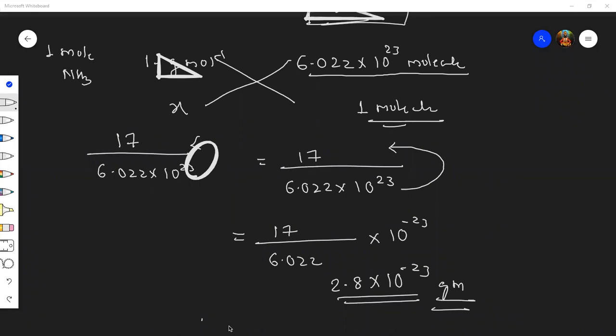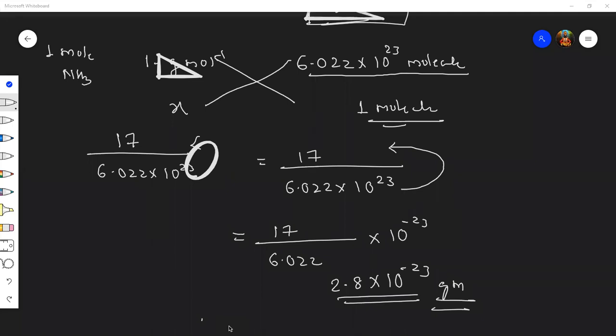Okay. Then Tejas Kadam. Sir, I have one doubt. I cannot understand monoatomic gas. Okay. Suraj, you tell me. Suppose oxygen gas is there. How will you write the formula of oxygen?